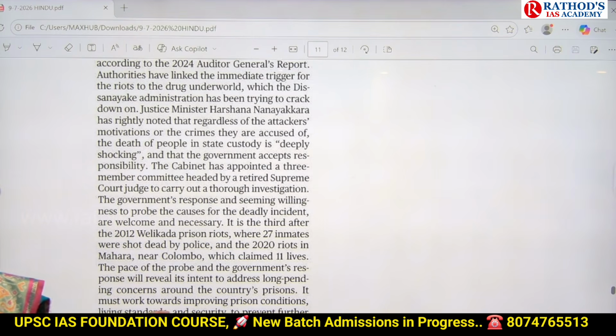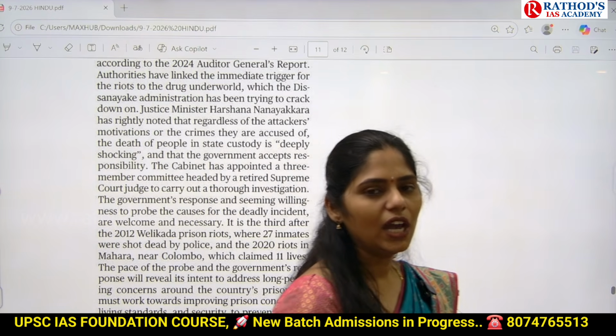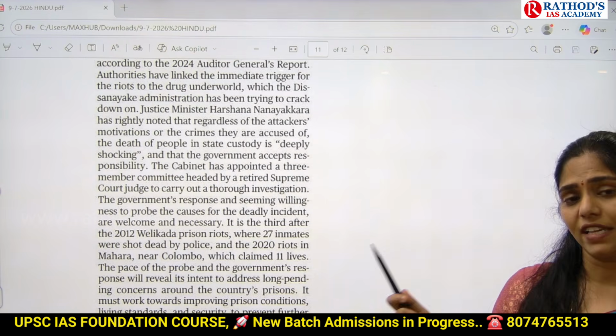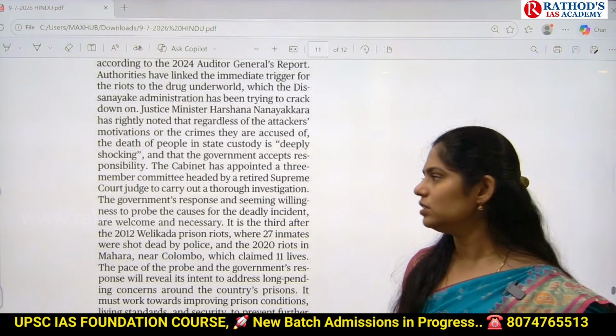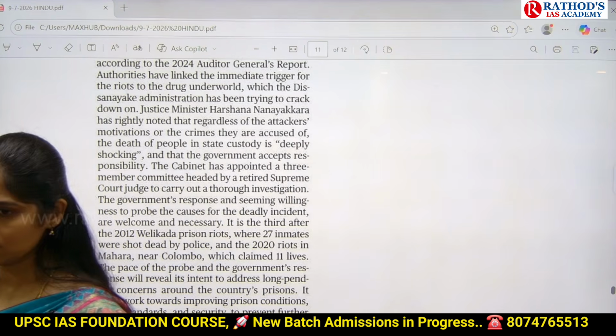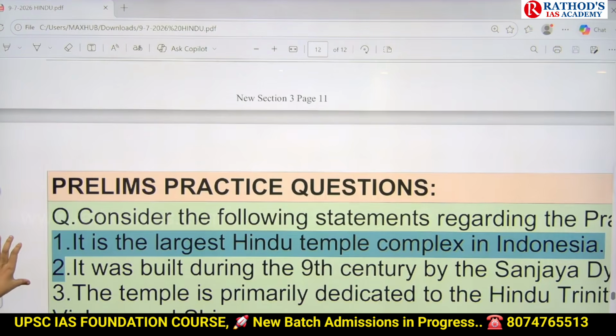But here remember that the major problems in these prisons are lack of basic amenities and increased conflicts between the inmates, and even that they are having access to these drugs illegally. And next one here is, yeah, that's it guys. So you have to see those things. Now let us see the questions.